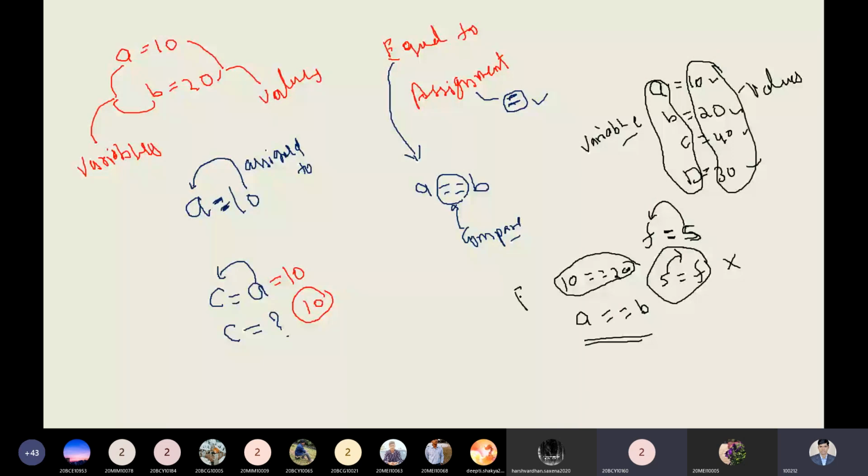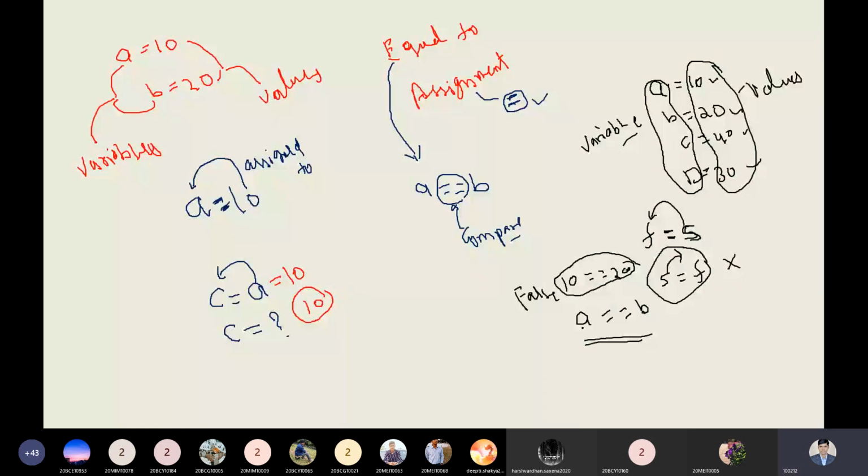Yes, sir. Okay, the answer will be false. So this is the equal to operator. Equal to operator means we need to compare two different values. It could be represented by values, or it could be represented by a variable. A variable is a part of programming that holds some information or value. So we can compare by the variable or by the values.